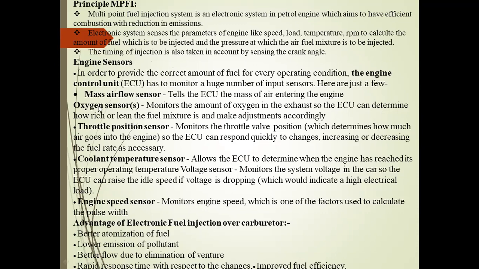We also use various types of sensors in the engine: the mass airflow sensor, throttle position sensor, coolant temperature sensor, and engine speed sensor. The major advantages of electronic fuel injection over the carburetor are better atomization of the fuel, lower emission of pollutants, better flow due to the elimination of the venturi, rapid response time to changes, and improved fuel economy.